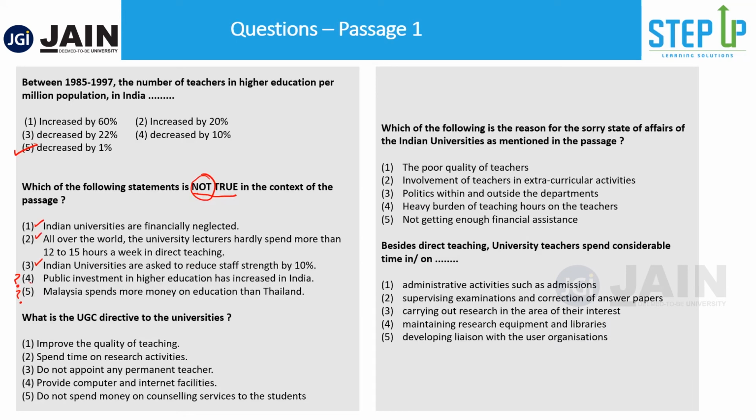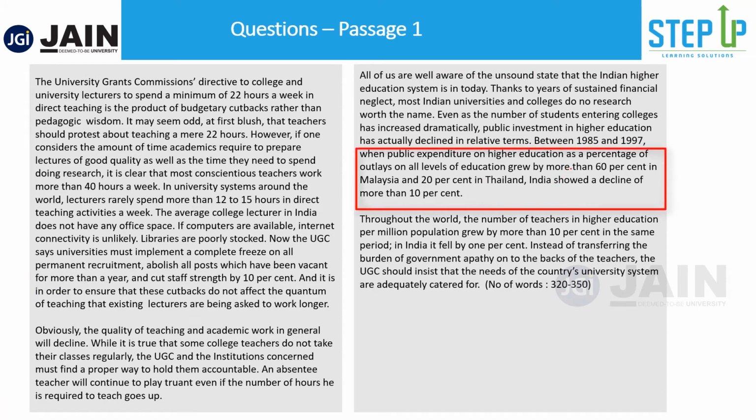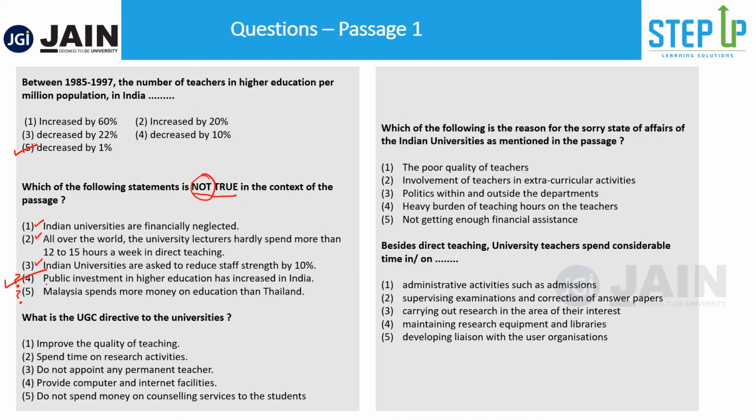No. That means this is the not true statement. Now if you were to say, okay, Malaysia or Thailand, Malaysia grew by 60% and 20% in Thailand, but there was no comparison between Malaysia and Thailand. So better we will leave that because we are not too sure about that. Okay. Third question. What is the UGC directive to the universities?